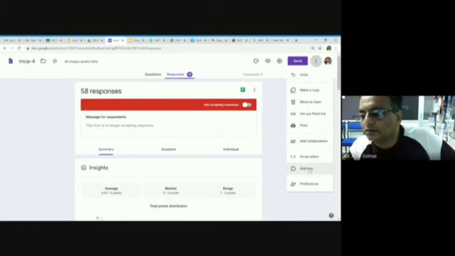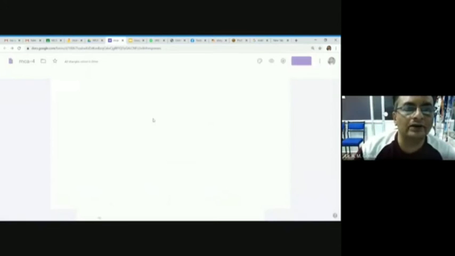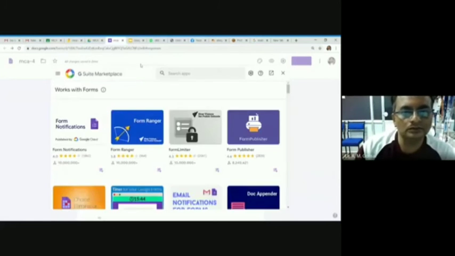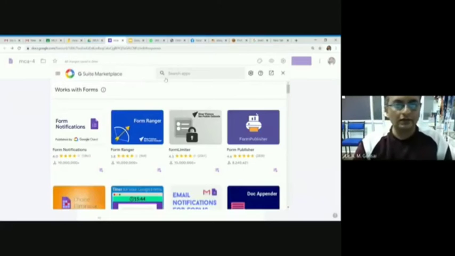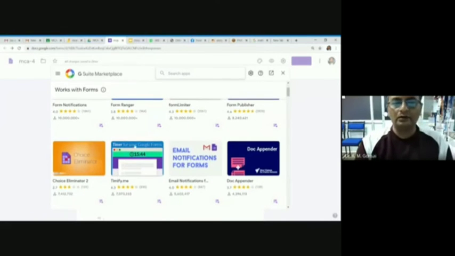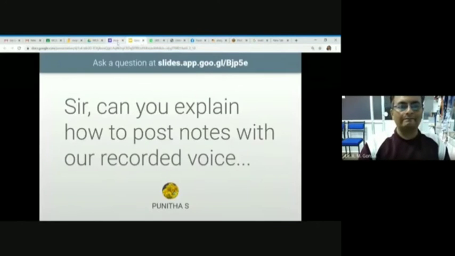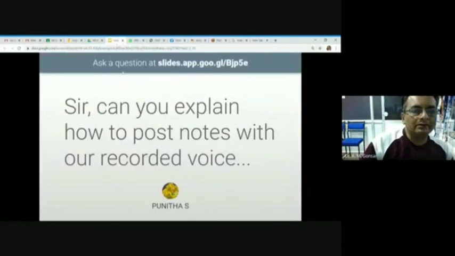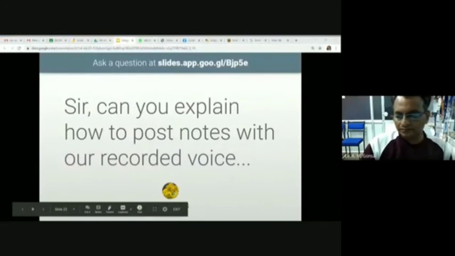Here is the add-on. Look, three dots, add-on. Once you click on add-on, you can use a timer, the Google Form timer. This is the add-on that you install. At that time, it will be automatically closed. I am moving to the next question.